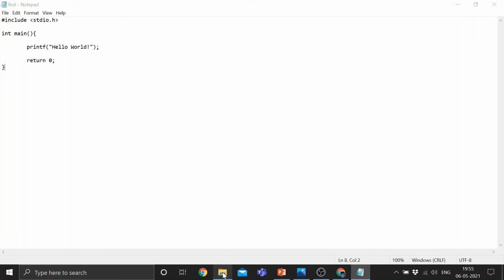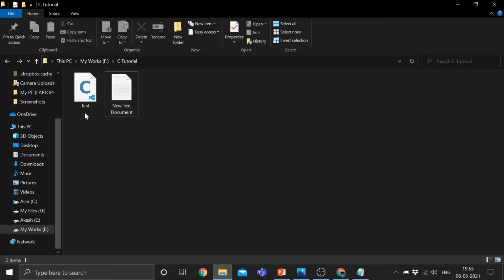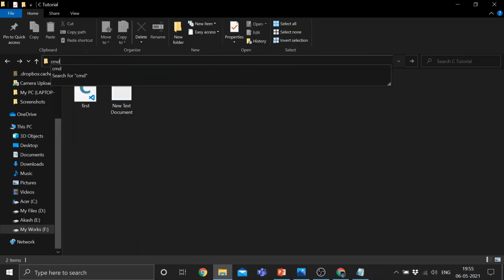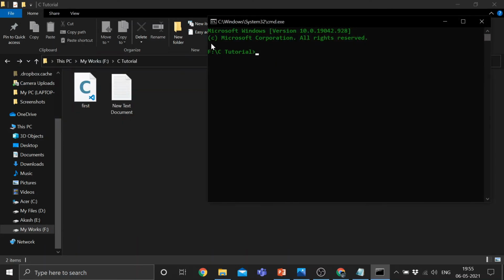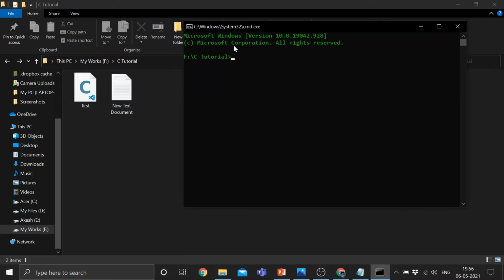After that, you can check here that a first C file is created, and this logo is for Visual Studio Code. We will use that, don't worry. This logo will not appear on your computer. To execute this code, click here and write cmd, and by doing so the Windows command prompt will be opened in this folder.